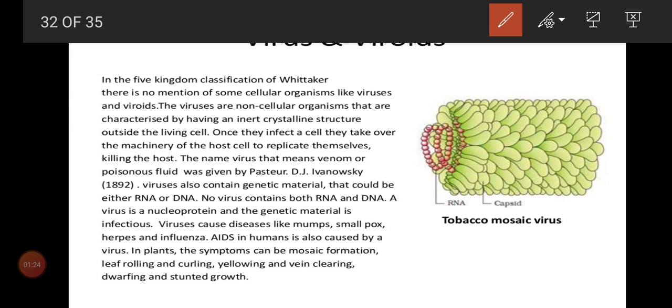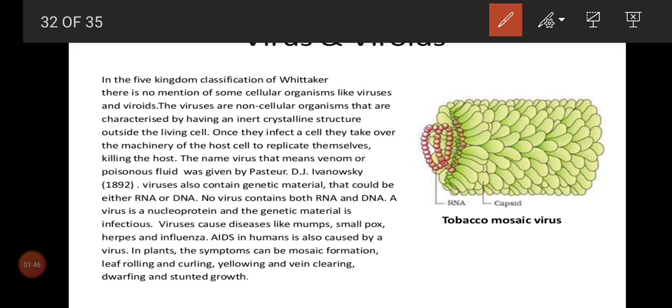That's why biologists say viruses are puzzles, because they show both non-living and living characteristics. So what are the characteristics under non-living?